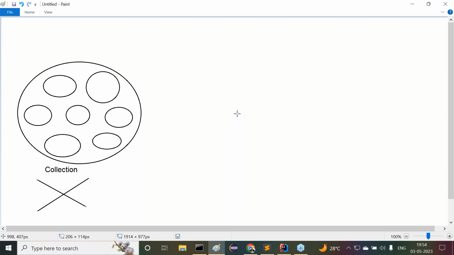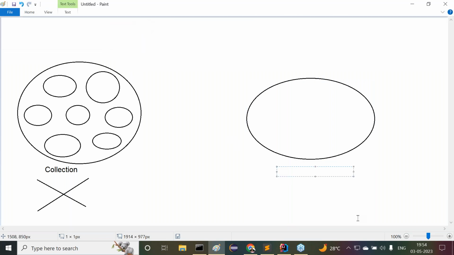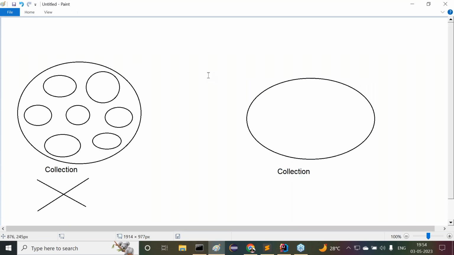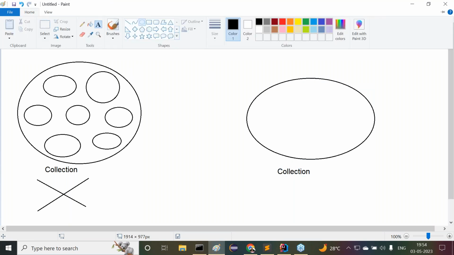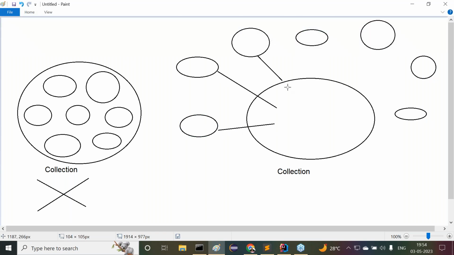An object is a memory block. Storing one object in another object is meaningless. It is not like this. But what is actually available? Basically, collection is an object, no doubt. It is able to represent a group of other objects, but how? Other objects are available outside of this collection object, at different locations, but their references are maintained inside the collection object. Their reference values are stored inside the collection object. Are all of you getting it or not?